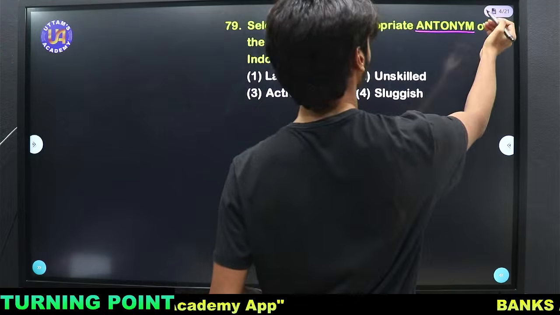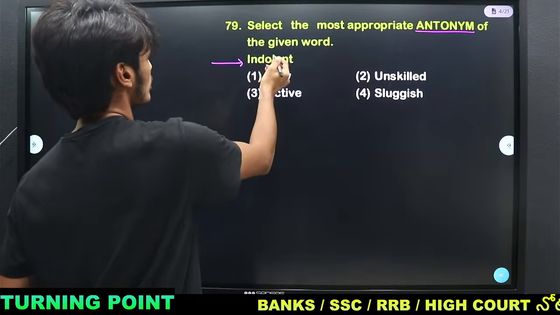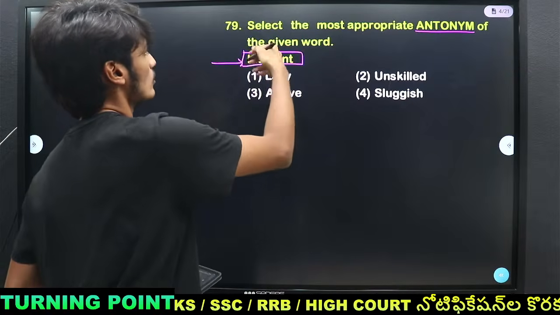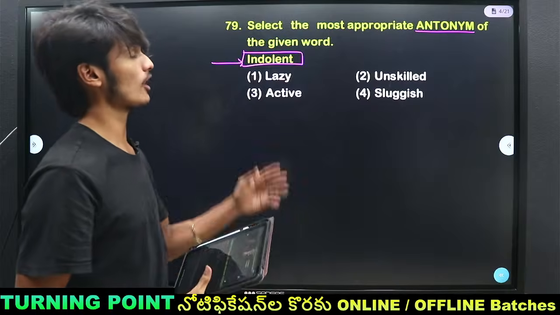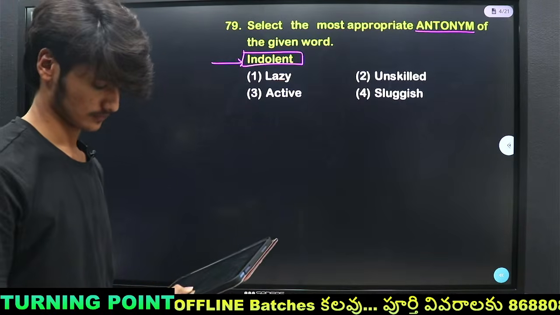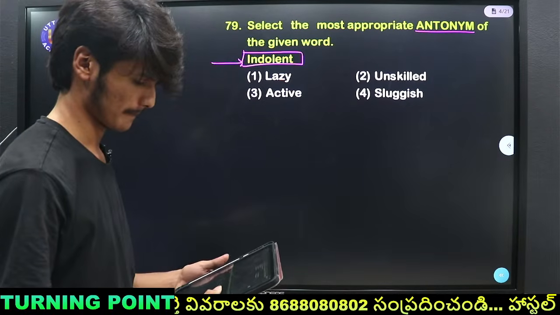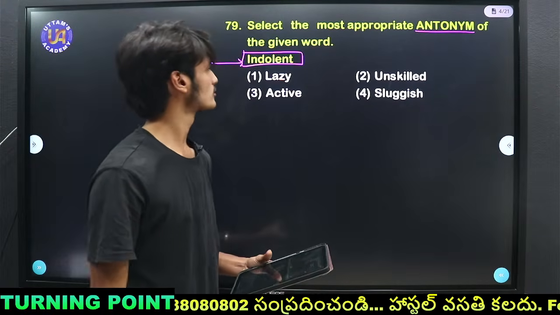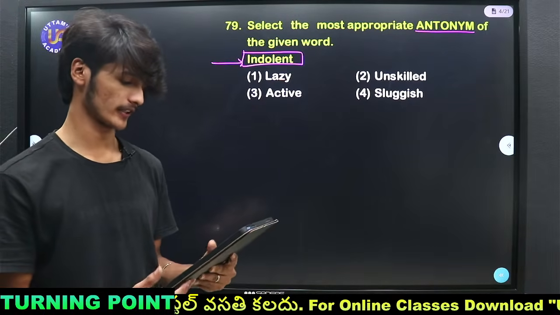Then we have: select the most appropriate antonym. Antonym means the opposite word of the given. The given word is indolent. Indolent is the opposite of which of the following options? Which option suits the most negativity?